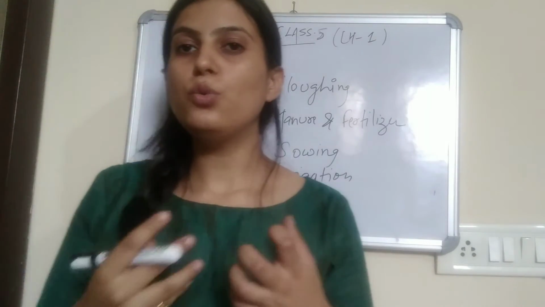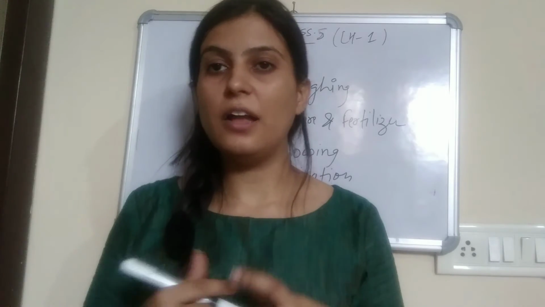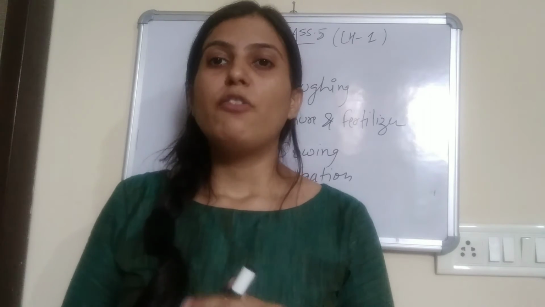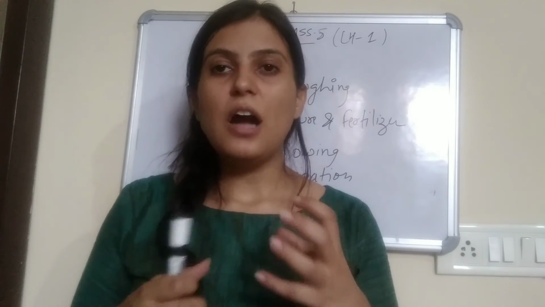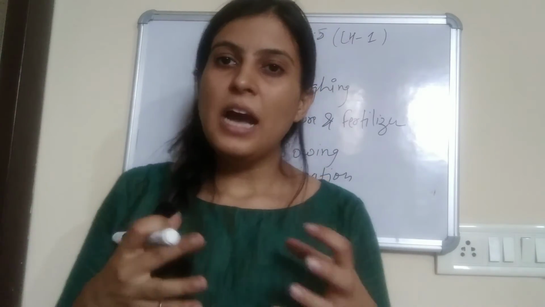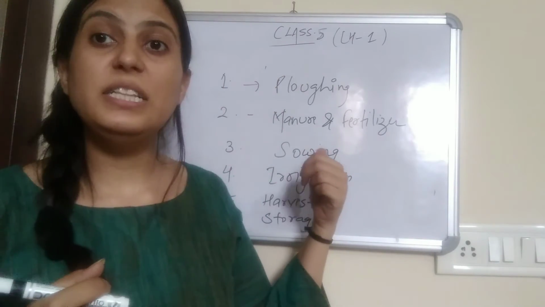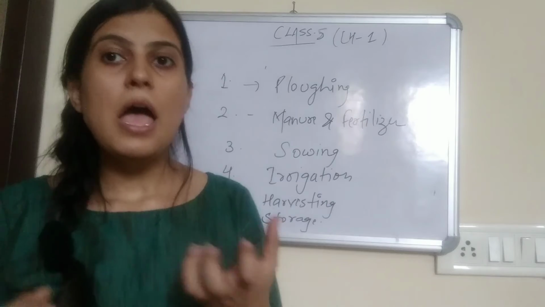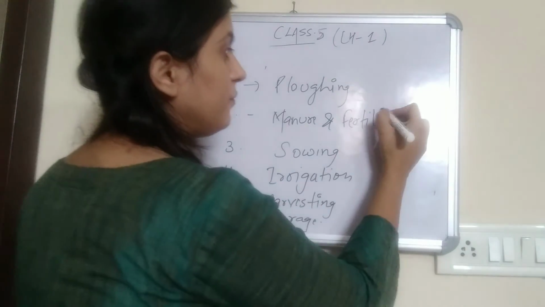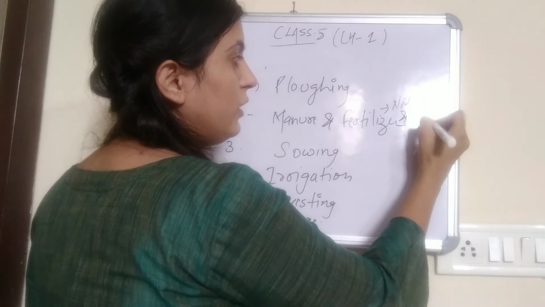See, what do manures and fertilizers do? See, there are some organic fertilizers also, right? For example, your cow dung, right? Cow dung and the waste of vegetables, fruits, right? They are used as manures. What they do basically, they provide nitrogen and nutrients to the soil, okay? Nitrogen and nutrients.